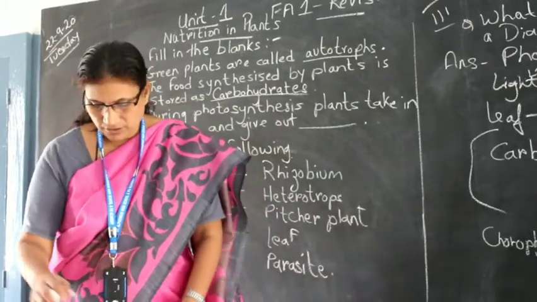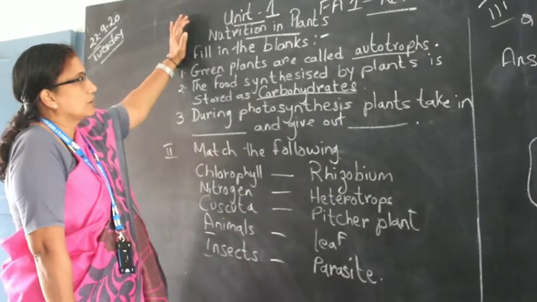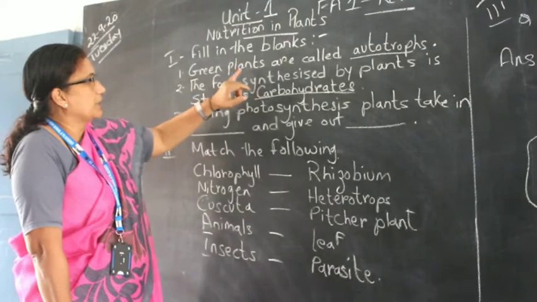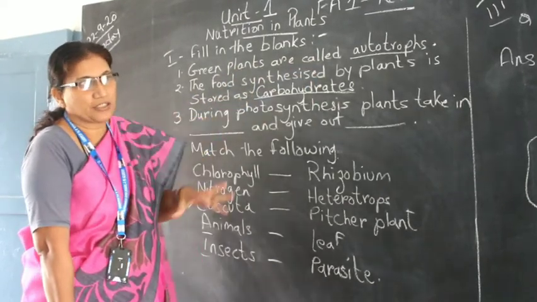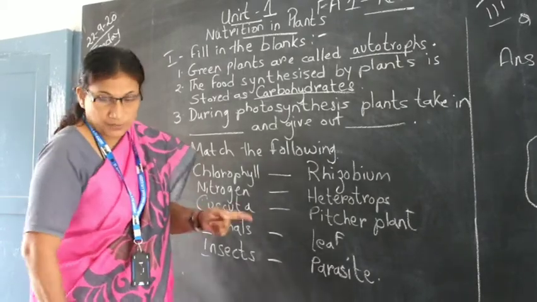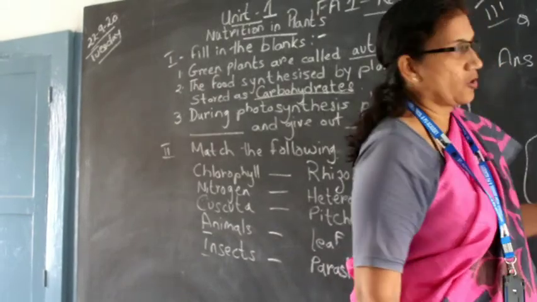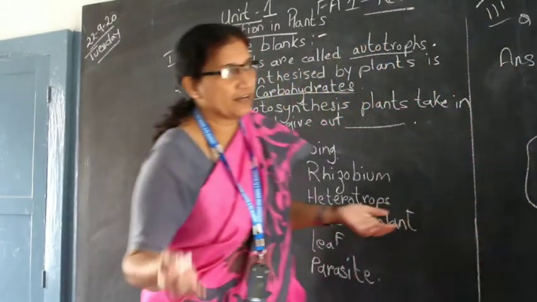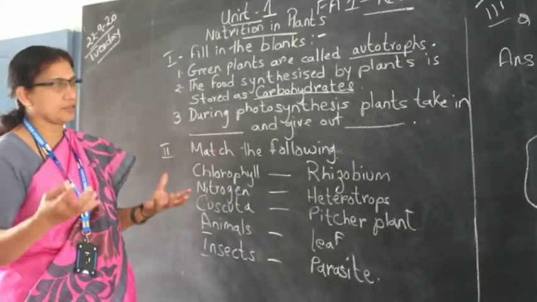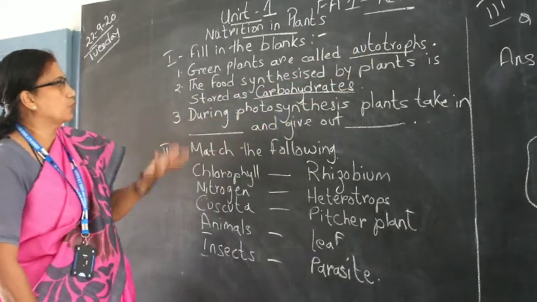Okay. Photosynthesis, ma'am explained to you. Here, when you come to the FA1 revision, I have given fill in the blanks, in which the green plants are called, I told you they make their own food, they depend on simple substances to make their own food. Simple substances means water and carbon dioxide, everything is in the air. They pick up those simple substances and make their food. So green plants are called autotrophs, they make their own food.